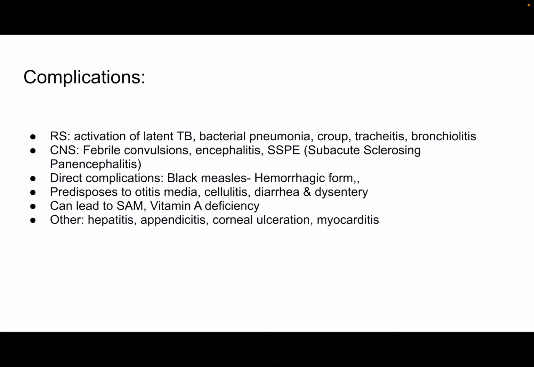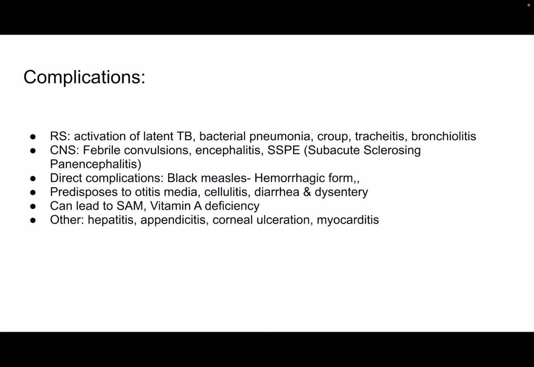Complications of measles. In the respiratory system, measles can cause activation of latent tuberculosis, and it can also cause bacterial pneumonia, croup, tracheitis, and bronchiolitis. In the CNS, it can cause febrile convulsions, encephalitis, and SSPE, which is a long-term complication. It is subacute sclerosing panencephalitis.